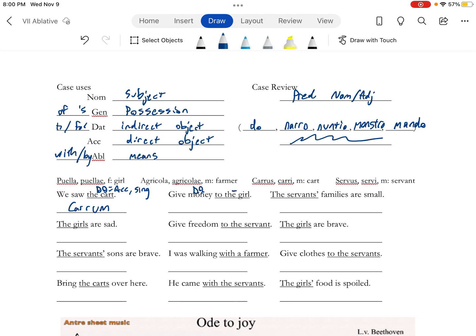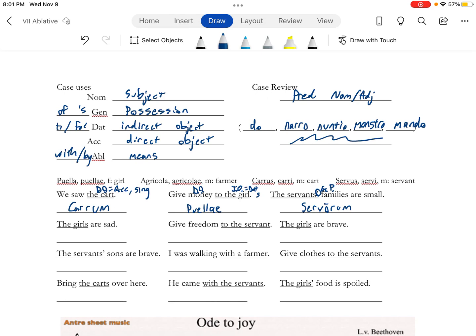Money to the girl. This is our direct object, but we're dealing with this. This is our indirect object, which equals dative and singular. So I have puella. I'm going to drop the A, and then the dative singular for first declension is AE. Servants' families are small. I have the apostrophe on the right side, so this is going to be genitive plural. So I've got servus, dropping the US, and then I'm just going to go boom, ORUM, genitive plural. And I love annotating it like that.